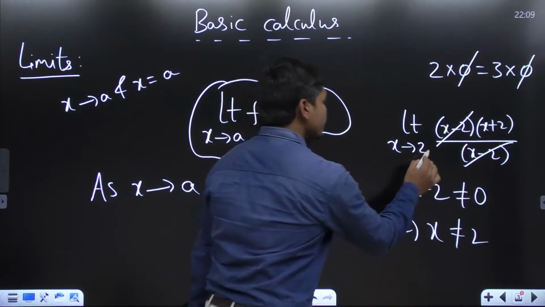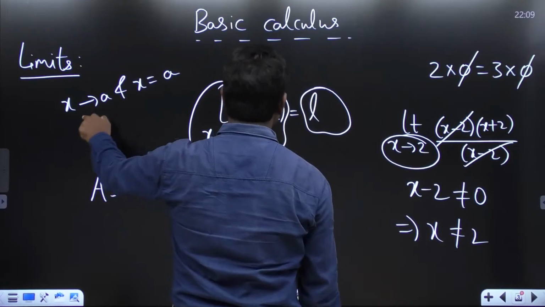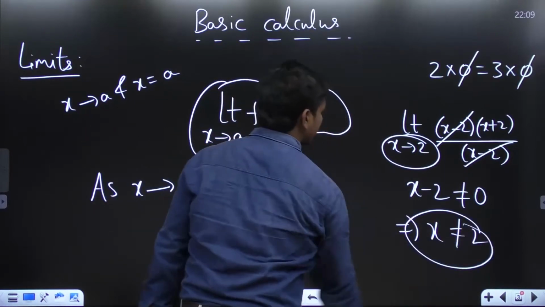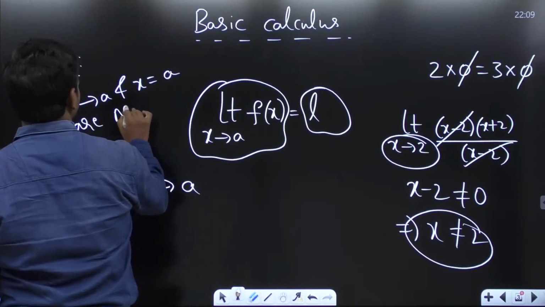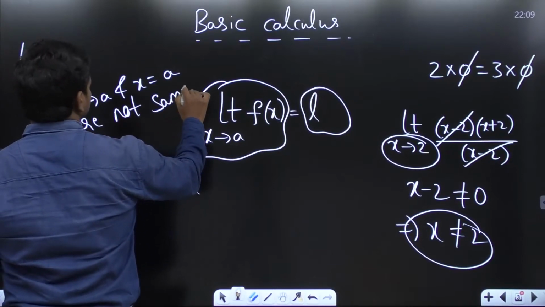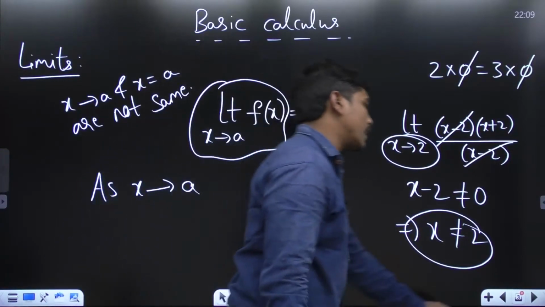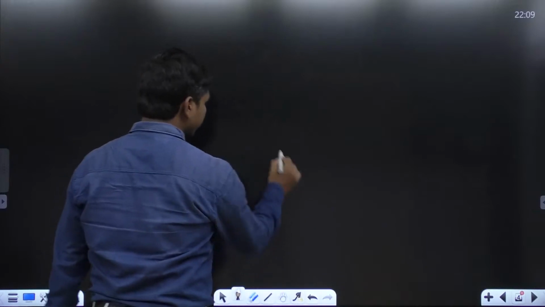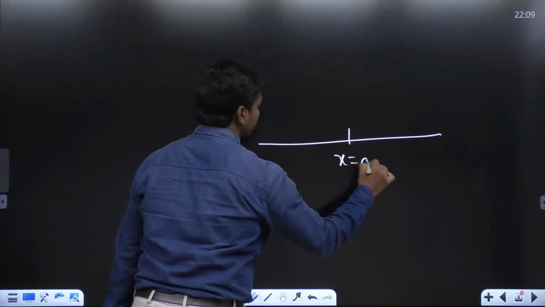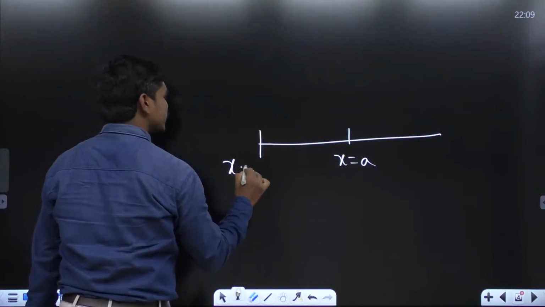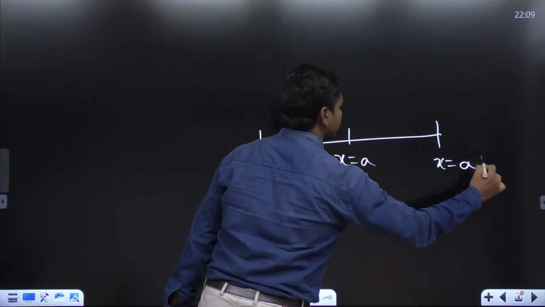Correct? Which means when your x is tending to 2, if you put this right-sided arrow mark, that implies x is not equal to a, which means these two are not the same. Clear? And this gives us the concept of neighborhood. So let me quickly tell you what is the concept of neighborhood. So for example, if you take a real axis, if this is x is equal to a, and x is equal to a minus 1 is so far from there, and x is equal to a plus 1 is also so far from there.